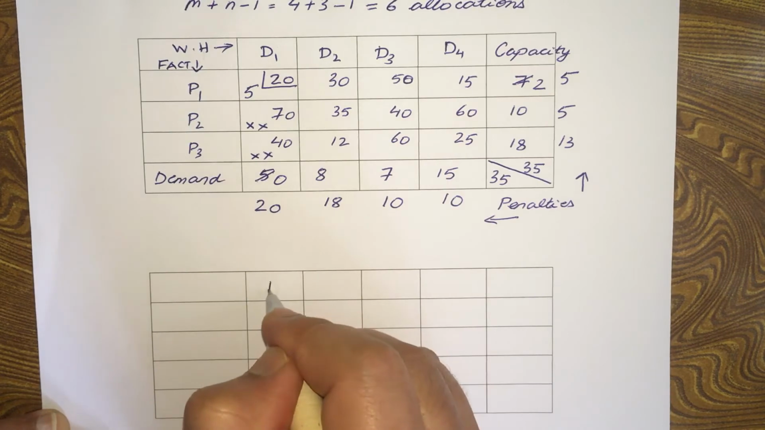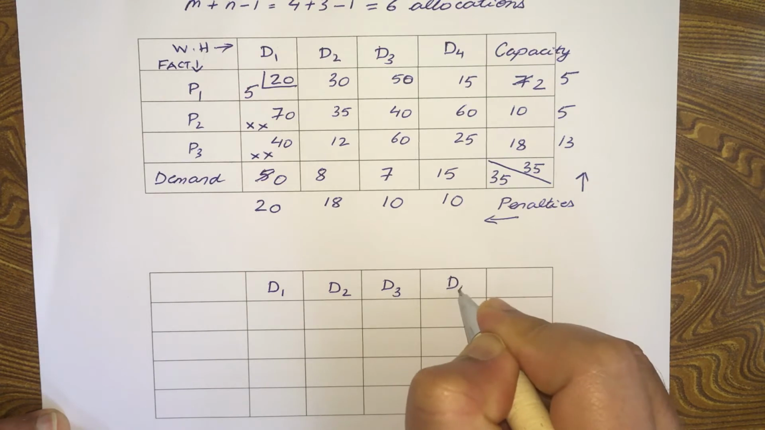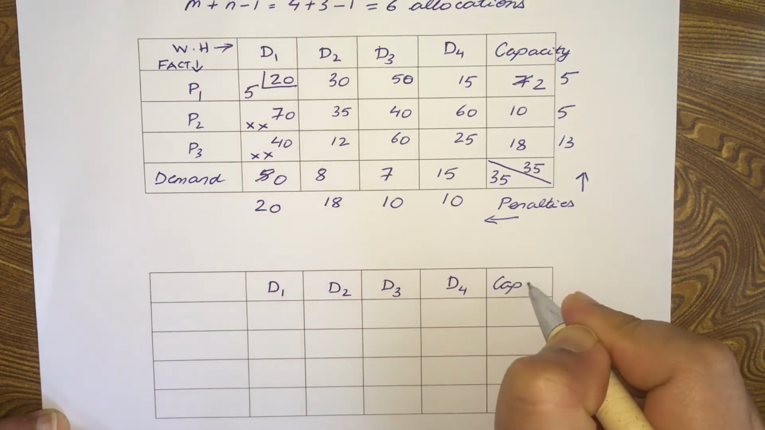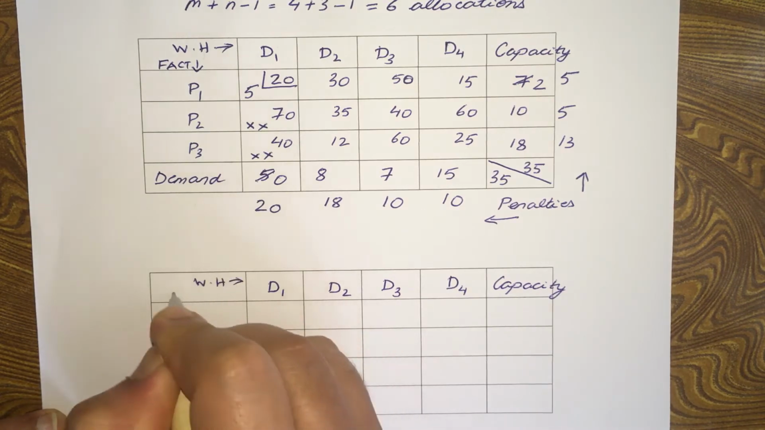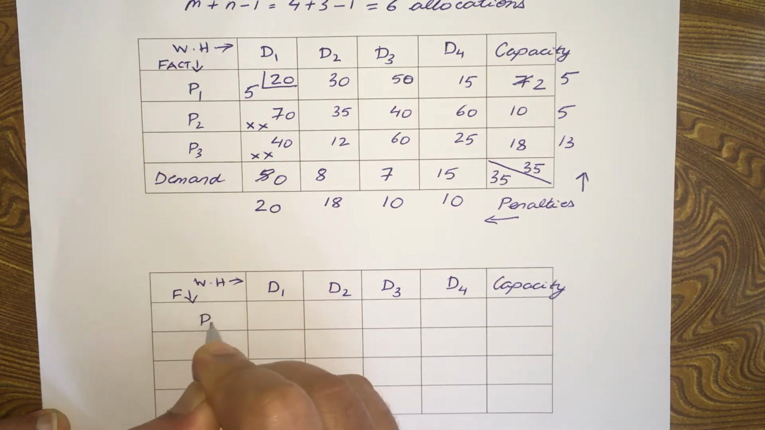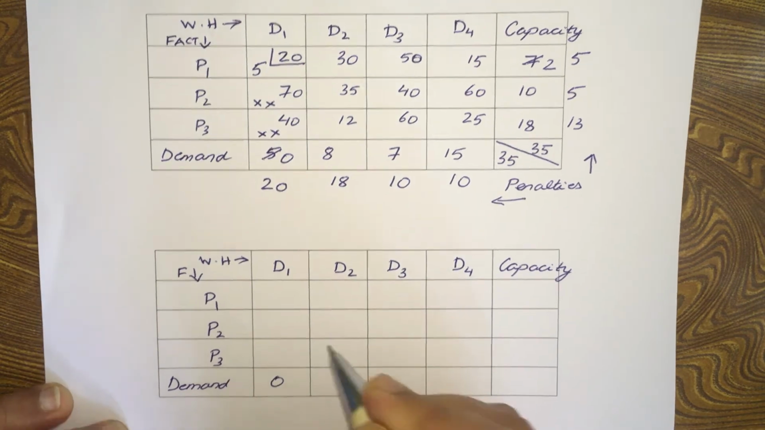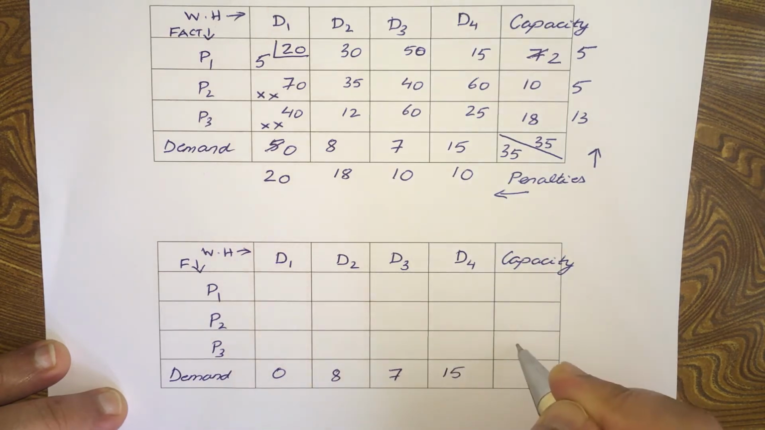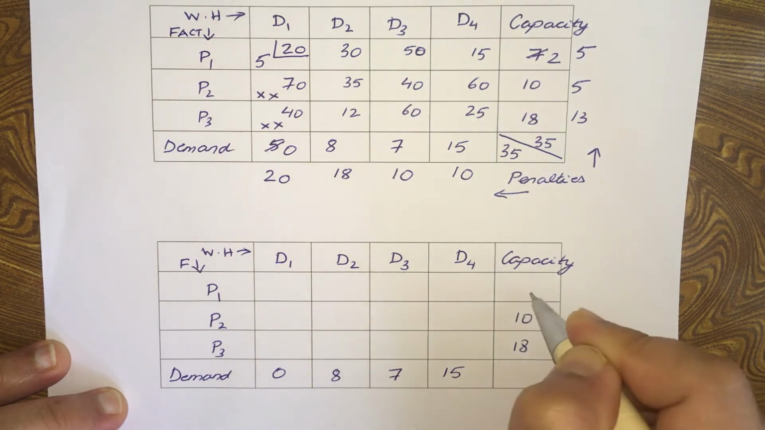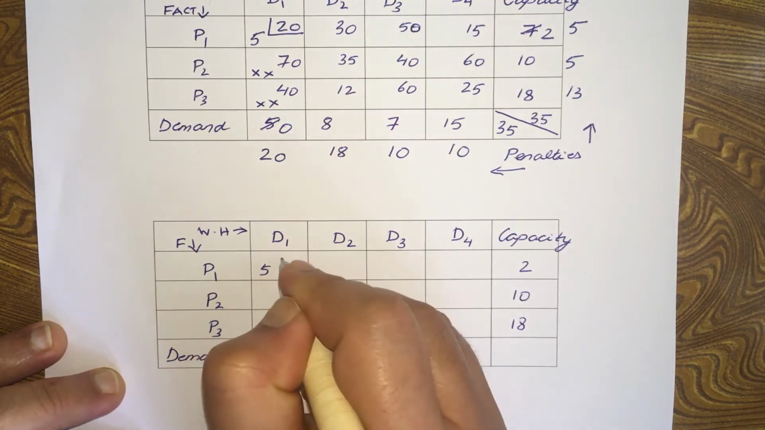Next, the demand for D1 will be 0, and the remaining values will be 8, 7, 15, 18, 10, 2. Now we've already allocated this cell.